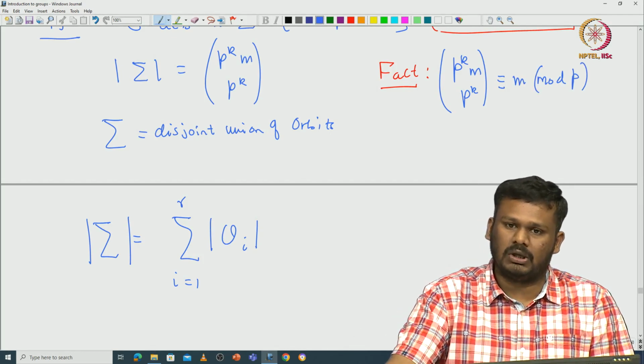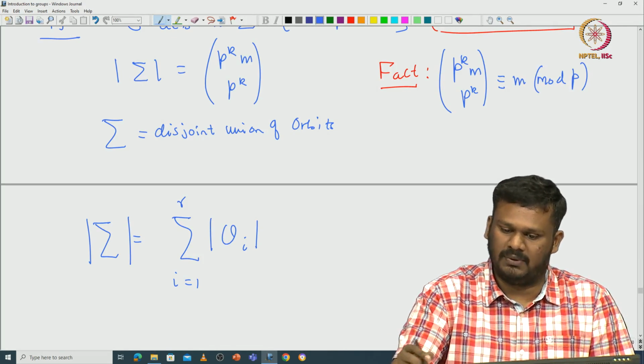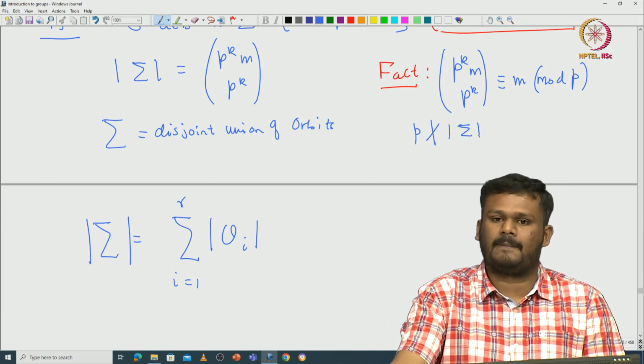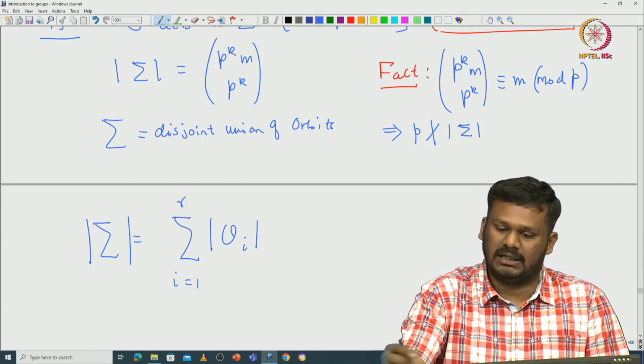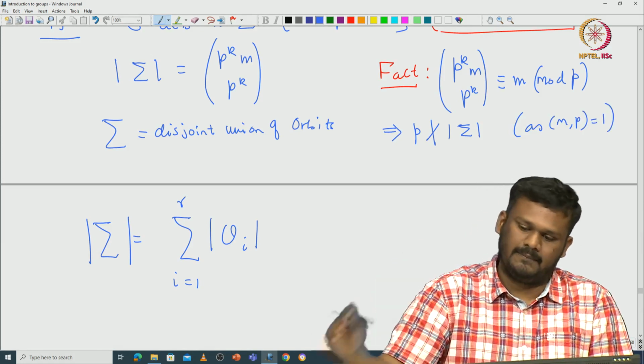In particular, p does not divide the left hand side, p power k m choose p power k. So, p does not divide the cardinality of sigma. This immediately follows because m is relatively prime with p.